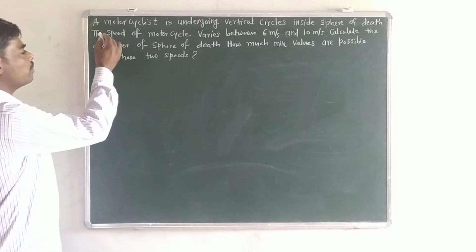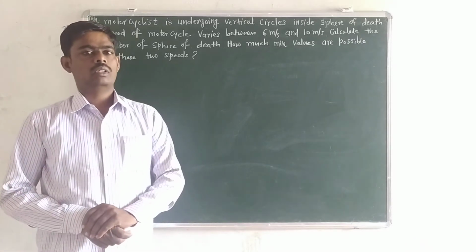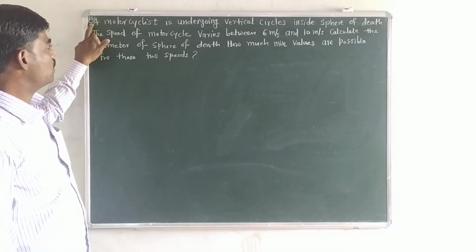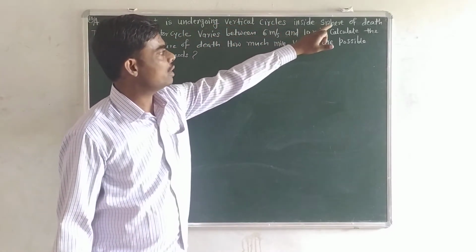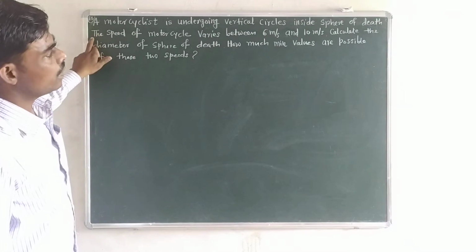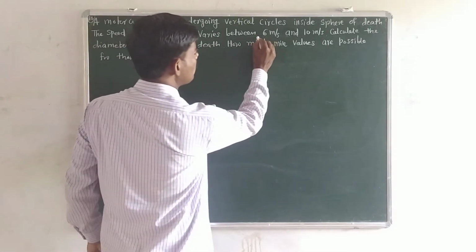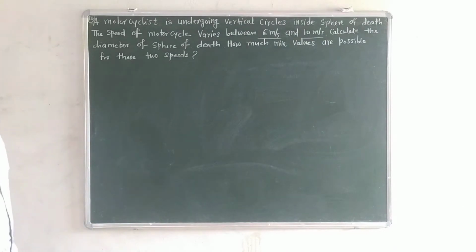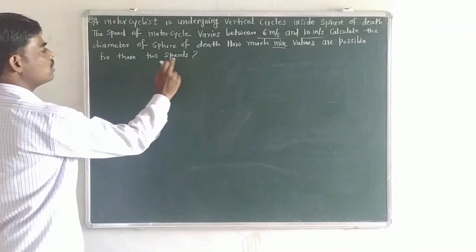Student, this is problem number 18 from Maharashtra State Board book, and it is for the topic rotational dynamics. A motorcyclist is undergoing vertical circle inside the sphere of death well. The speed of motorcycle varies between 6 meter per second and 10 meter per second. Calculate the diameter of sphere of death. How much minimum values are possible for these two speeds?